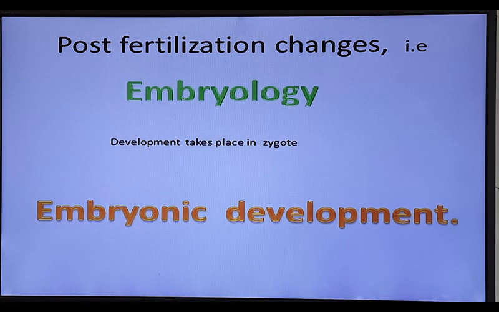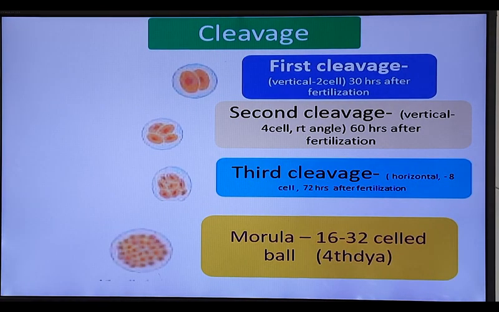Now let's see how embryonic development takes place in human beings. In humans, embryonic development is completed in 3 steps. Look at the screen. The first step is cleavage. What is cleavage? Cleavage is nothing but rapid cell division.